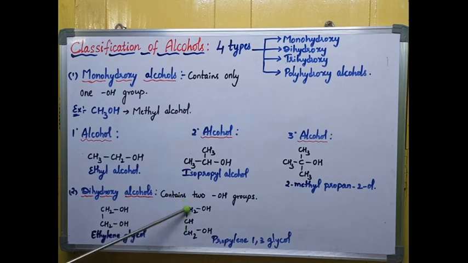You can see here propylene 1,3-glycol. Since 3 carbons are present, we give the name propane. Propylene 1,3-glycol: the first carbon consists of OH and the third carbon consists of an OH group. Otherwise we can call this propane 1,3-diol. So this is a dihydroxy alcohol.